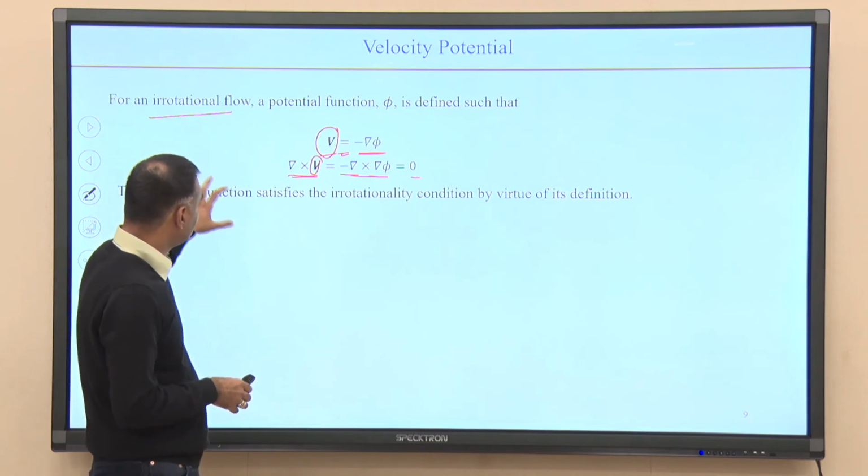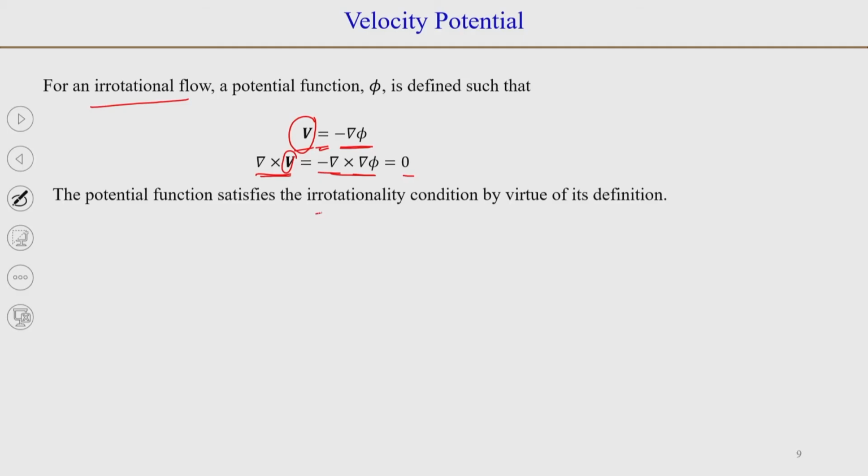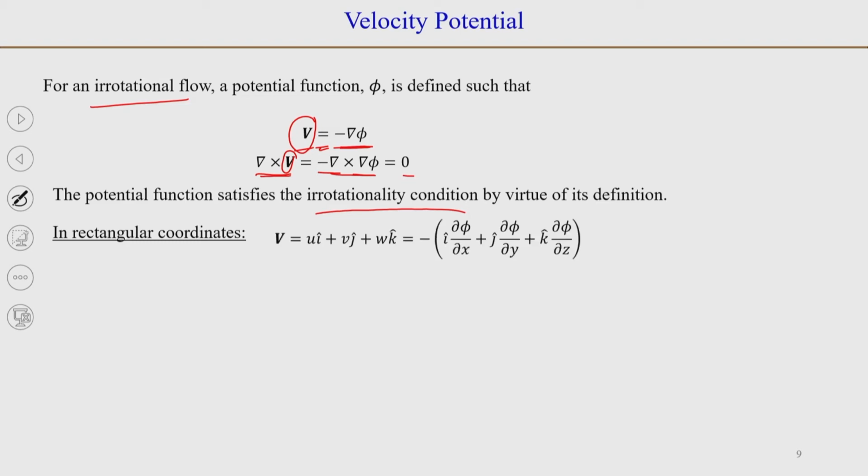Similarly, the potential function, by virtue of its definition, satisfies the irrotationality condition. Now, you can write this in terms of components, and you can do it for 2D or for 3D. So, in rectangular coordinates, when you expand the velocity vector, you can write u i plus v j plus w k in terms of its 3 components u, v and w along x, y and z directions, and you can write grad phi. So, minus i dou by dou x of phi plus j dou by dou y of phi plus k dou by dou z of phi.